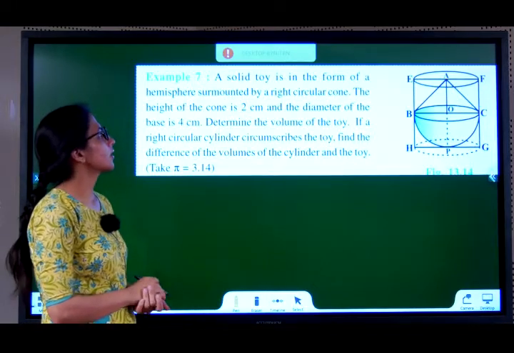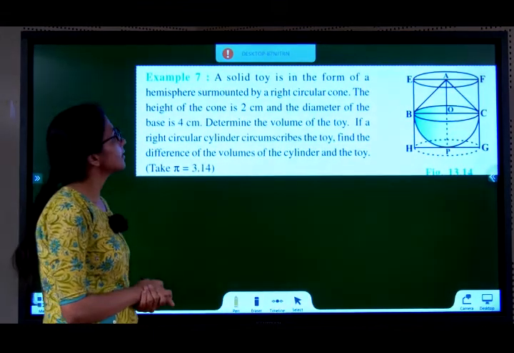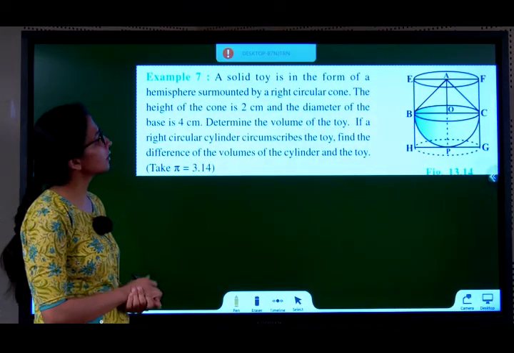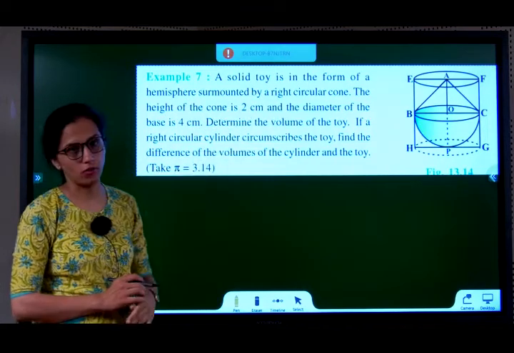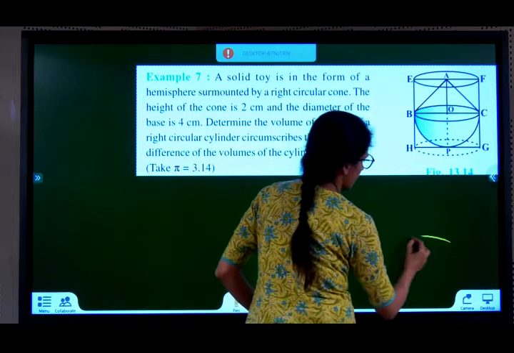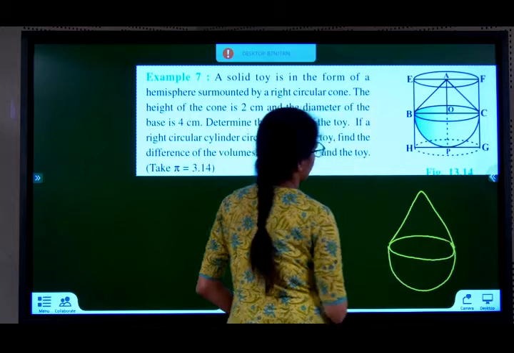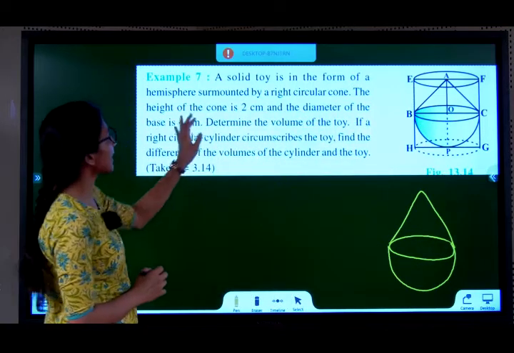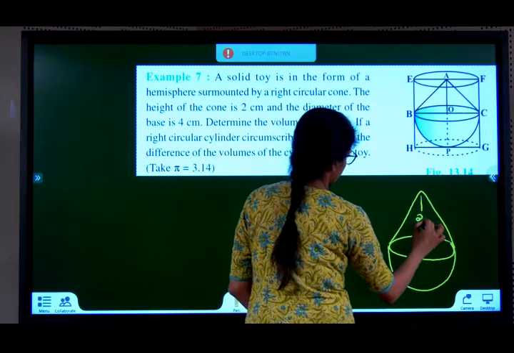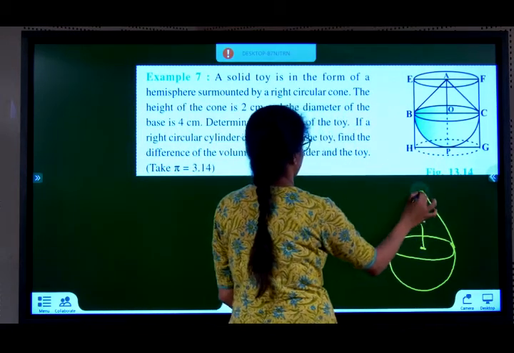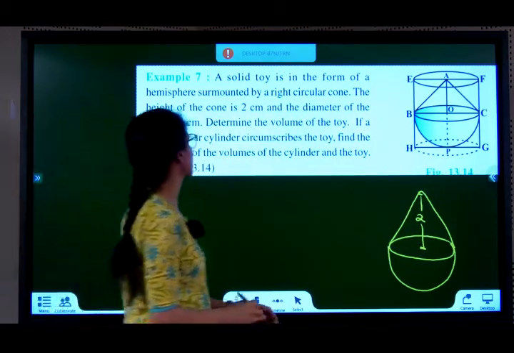Example 7. A solid toy is in the form of a hemisphere surmounted by a right circular cone. Hemisphere below cone. So we have a hemisphere and there's a cone on top. The height of the cone is 2 centimeters. Same thing, okay? And the diameter of the base is 4 centimeters.